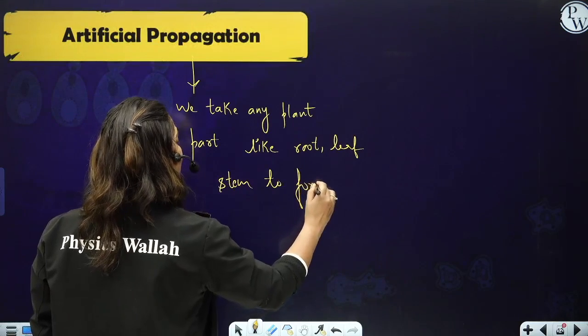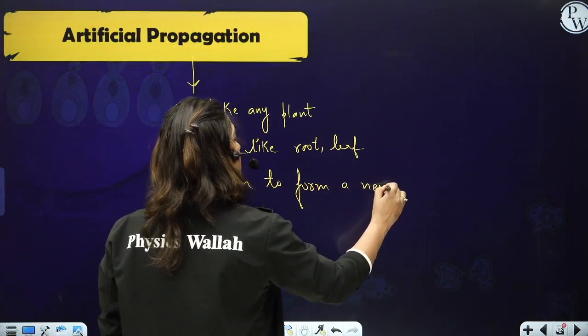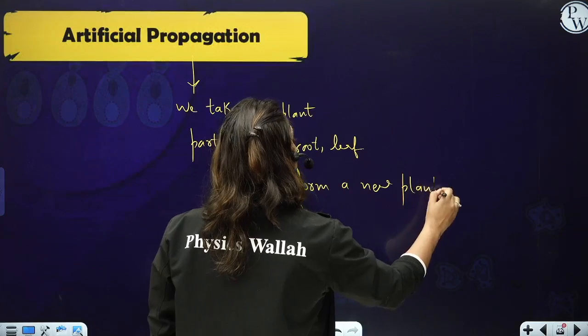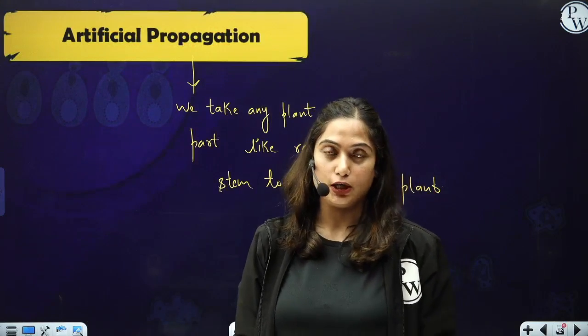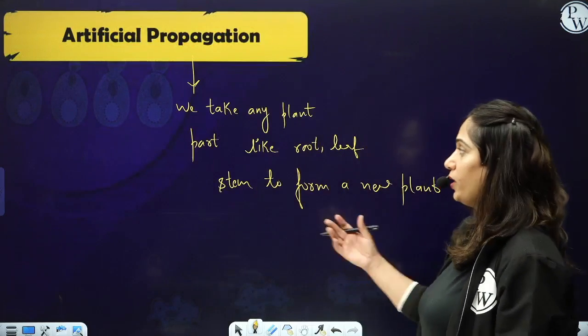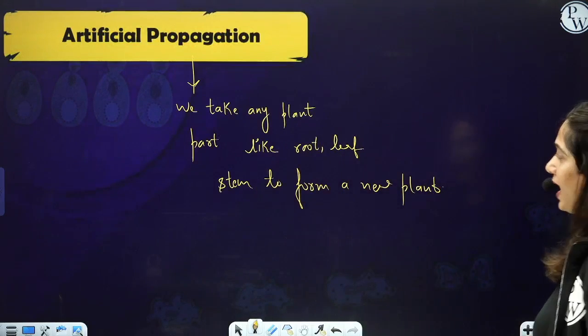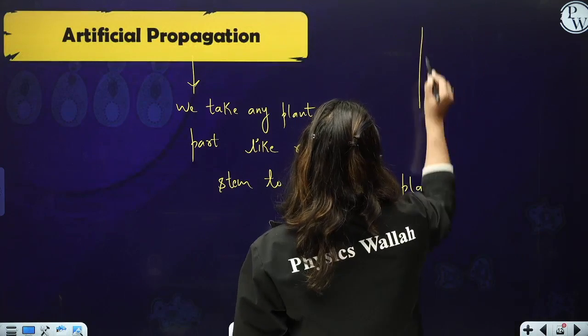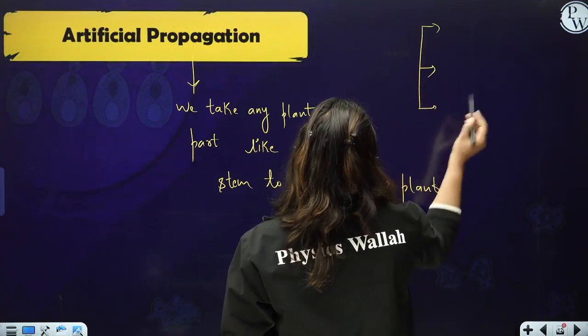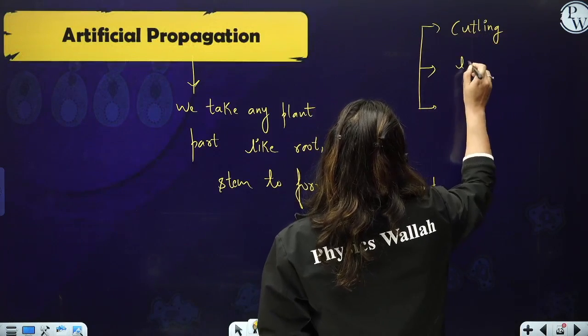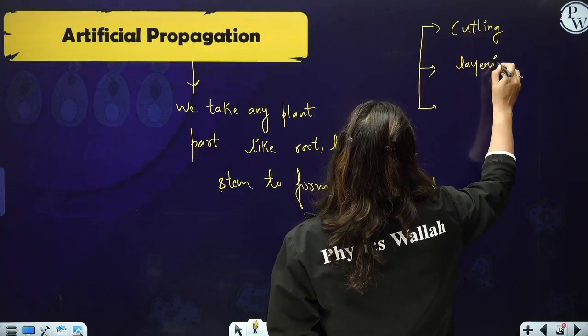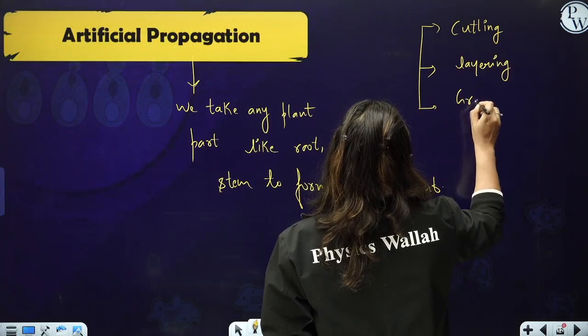When we do it artificially, then that is artificial propagation. What we have read up till now were the means of natural vegetative propagation, but we can do it also artificially. And what are the means of artificial propagation? Artificial vegetative propagation can be done with the help of cutting, layering and grafting.